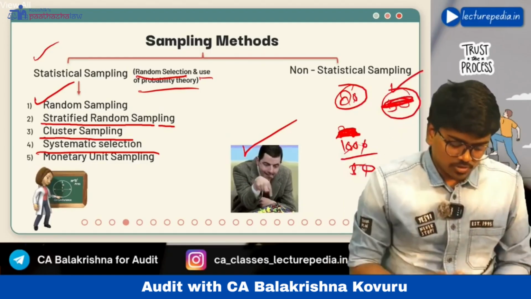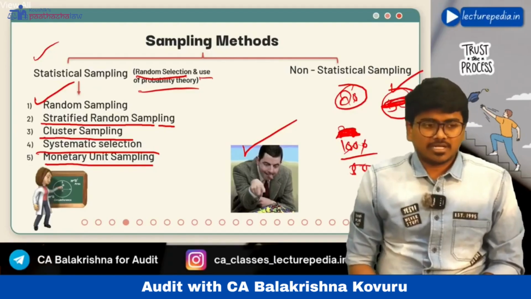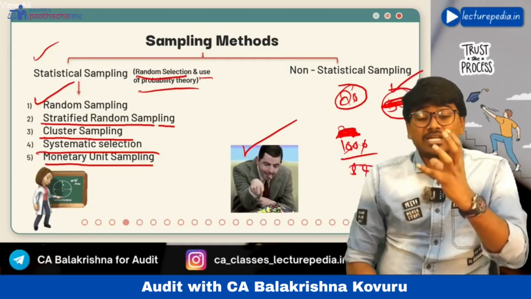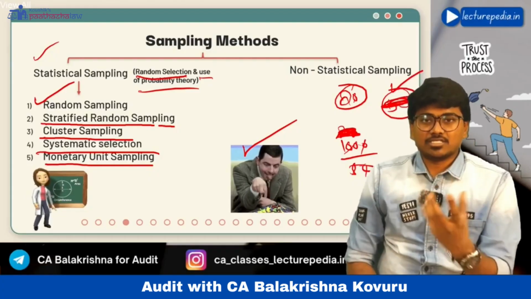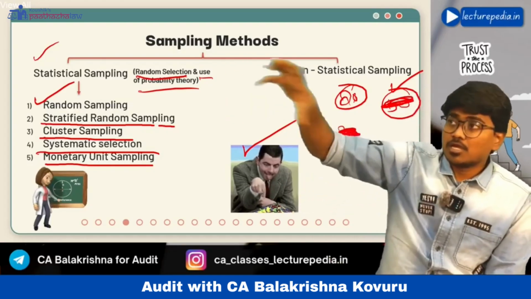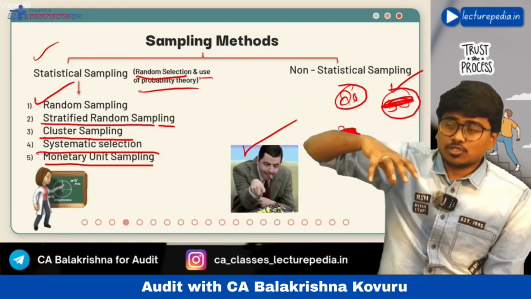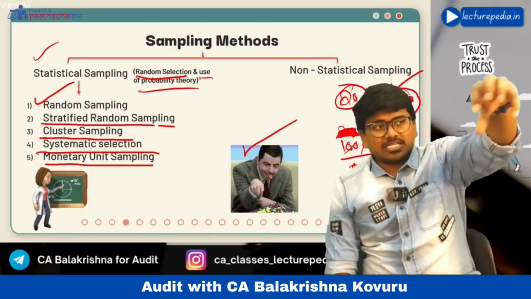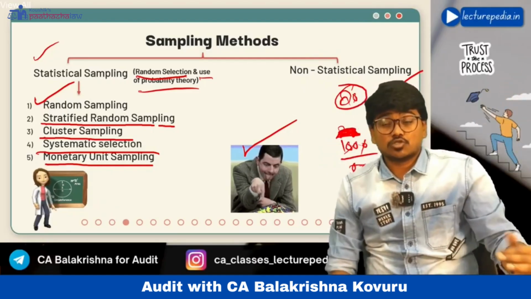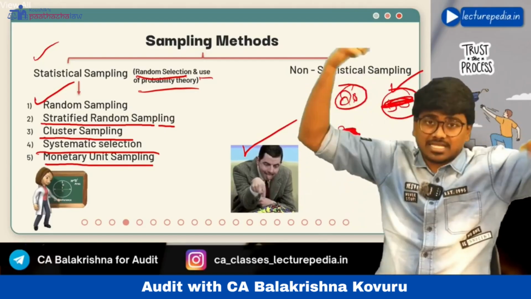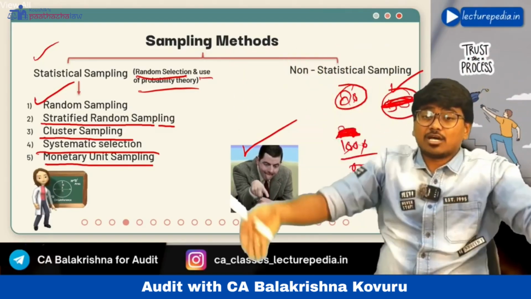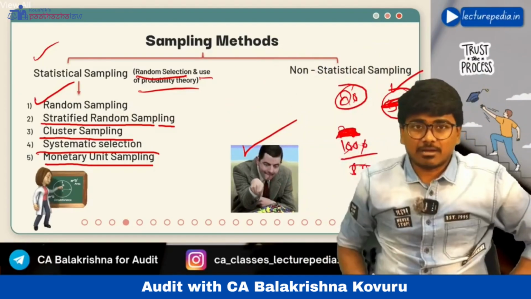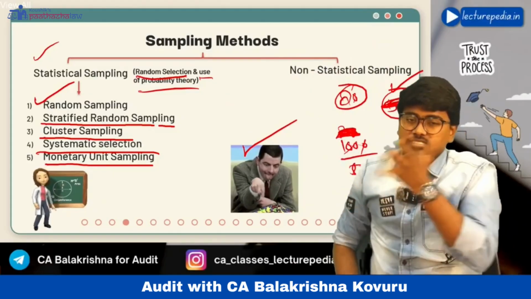Next, monetary unit sampling. In monetary unit sampling, for each item you will assign a weight based on the monetary value of the item. If there are debtors, the weight that you will assign to a debtor whose balance is 1 crore will be high, whereas the weight for a debtor whose balance is 10,000 will be less. Based on the weights you have assigned, the probability of that debtor being selected into the sample will increase. That is monetary unit sampling, which is a weighted value based sampling.